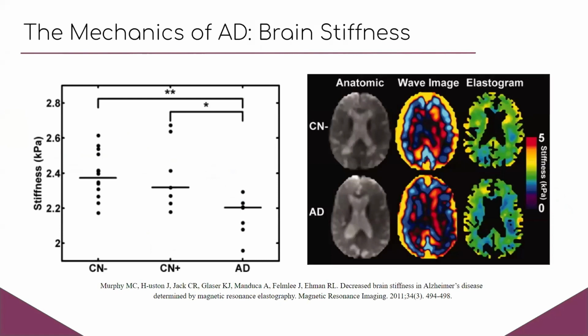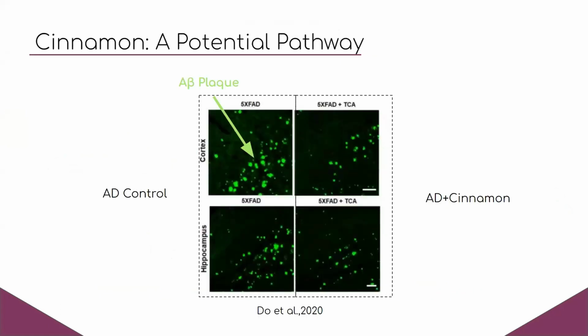We hypothesized that this decrease in stiffness could actually be due to the lack of myelin in AD patients. This hypothesis would help explain the variance in elasticity in the brain cross-section in the graph on the right, because demyelination begins in the regions of the brain that myelinate later in life and spreads to the other regions that myelinate earlier. Having shown that myelin plays an important physical role in the brain of AD patients, it follows that targeting myelin could be a promising therapeutic pathway, with some studies already showing positive results.